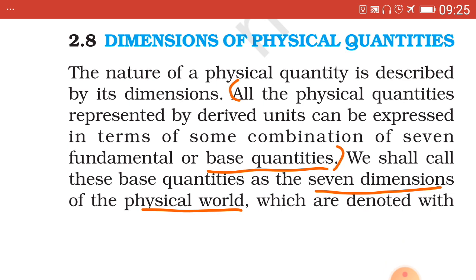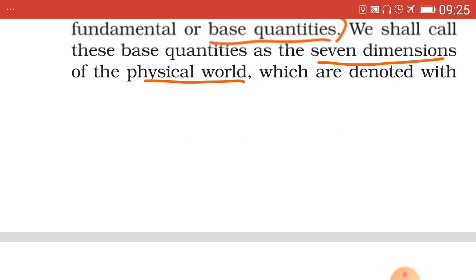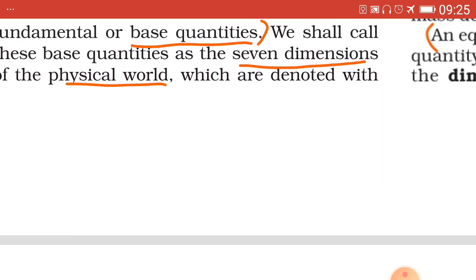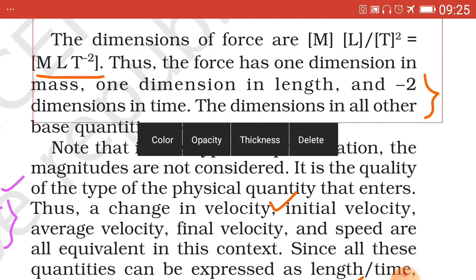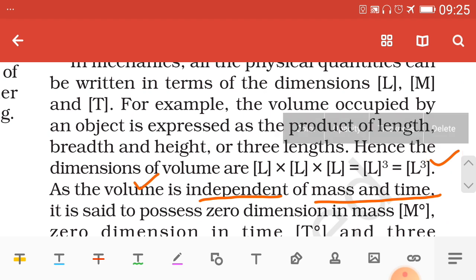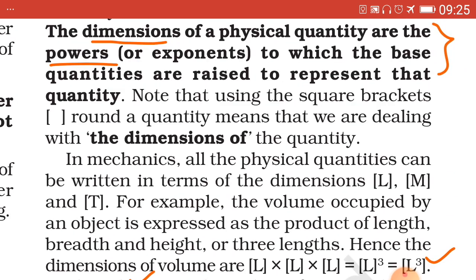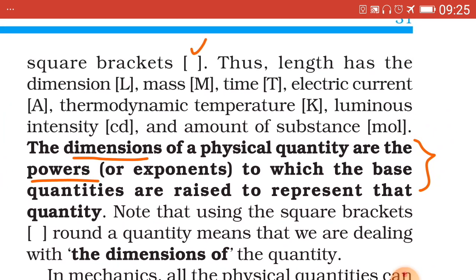We shall call these base quantities the 7 dimensions of the physical world. The 7 dimensions of the physical world are denoted by square brackets, shown here. These are the square brackets like this.